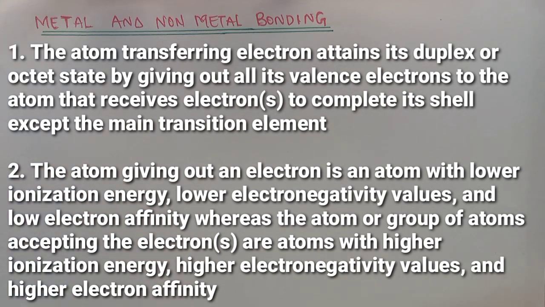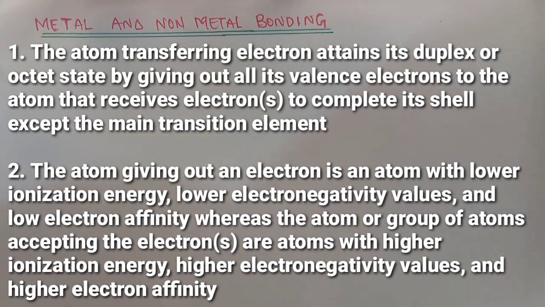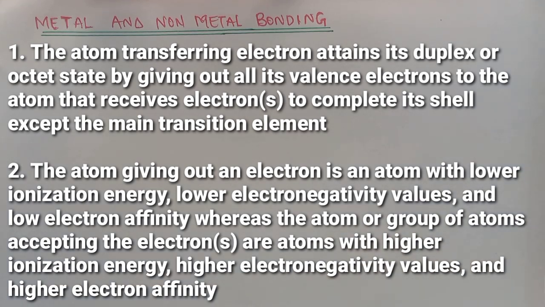2. The atom giving out an electron is an atom with lower ionization energy, lower electronegativity values, and low electron affinity. But the atom or group of atoms that is accepting the electrons must be one with higher ionization energy, higher electronegativity values, and higher electron affinity. Now, the question would be, what do we actually mean by higher and lower? Ionization energy is the energy required to release one loosely held electron from a gaseous atom. That is what we mean by ionization energy.